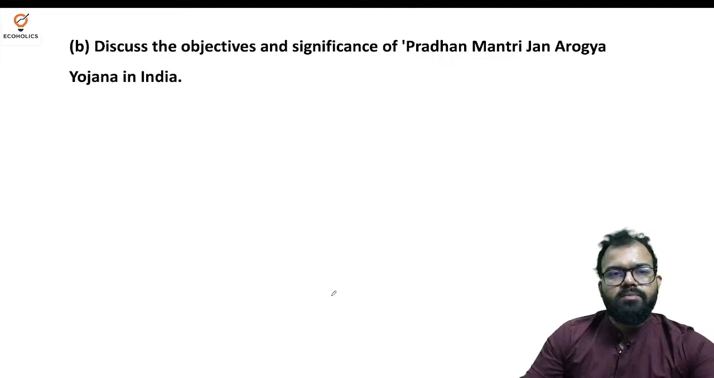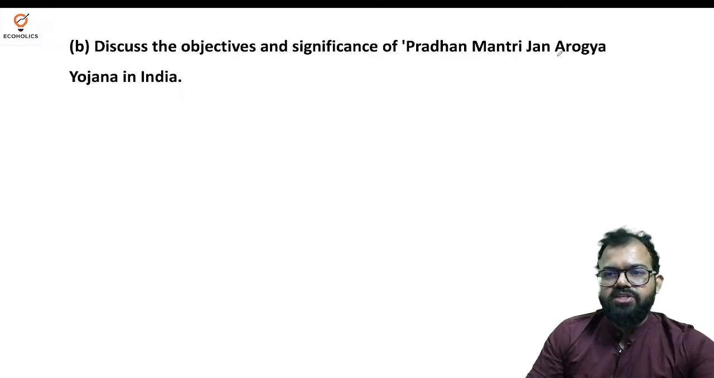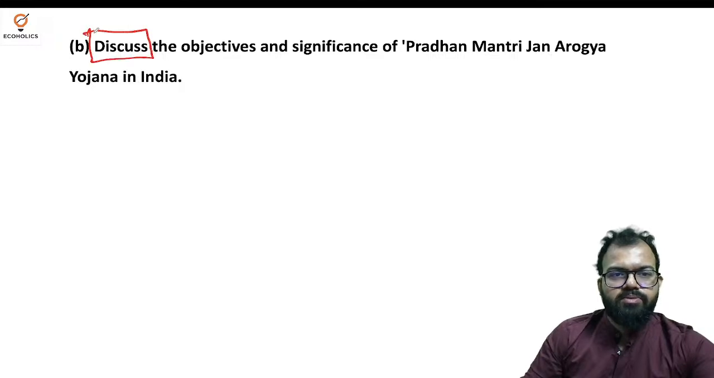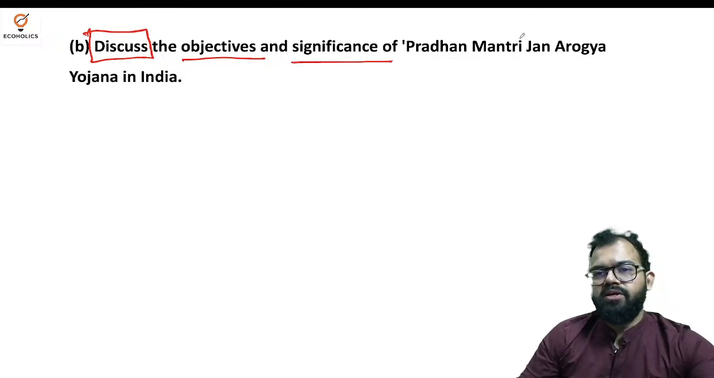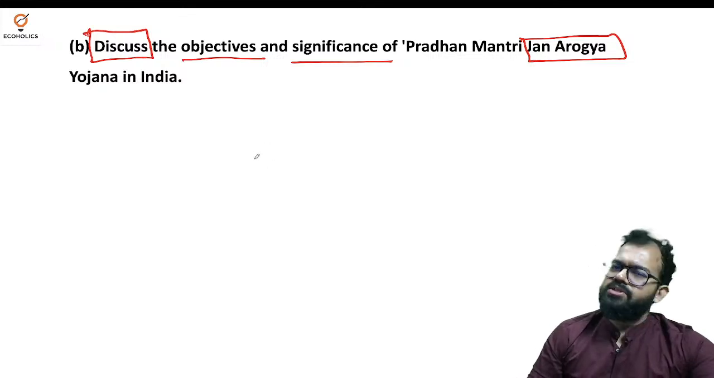Okay. Next question, we'll move on to the next question. Discuss the objectives and significance of Pradhan Mantri Jan Arogya Yojana. So again, another scheme asked by the UPSC. Here discuss what? Two things: objectives and significance of what? Pradhan Mantri Jan Arogya Yojana in India. The question is very clear.